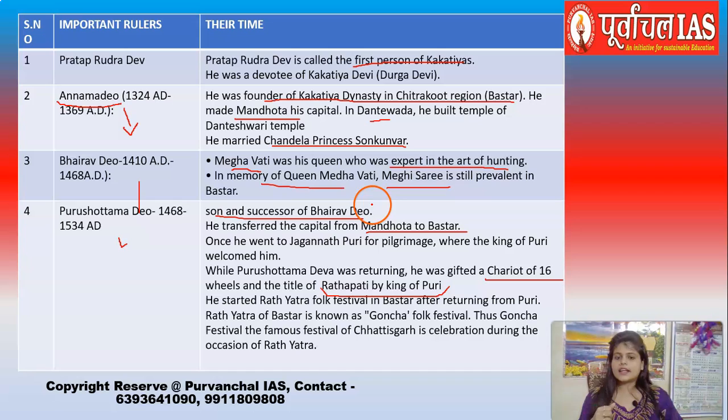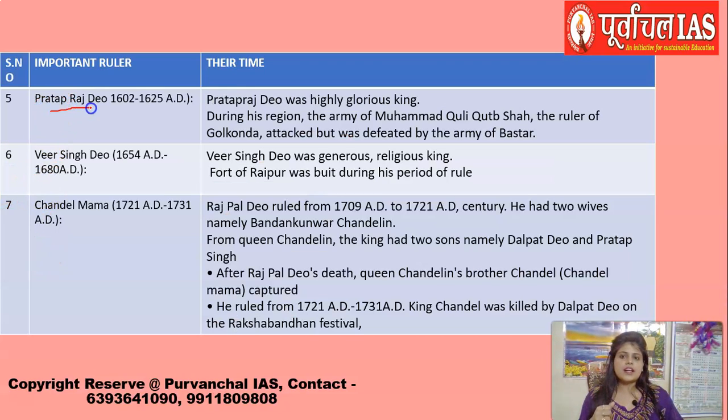Now this Rath Yatra in Bastar is known by the name of Goncha Folk Festival. Please remember, this Goncha Folk Festival is the Rath Yatra of Bastar, which is celebrated on the occasion of Rath Yatra. It was started by Purushottam Dev. Okay, then came Pratap Raj Dev. Now, this Pratap Raj Dev is considered to be a highly glorious king, and during his reign, the army of Muhammad Quli Qutub Shah actually attacked. But the army of Muhammad Quli Qutub Shah of Golconda was defeated by the army of Bastar.